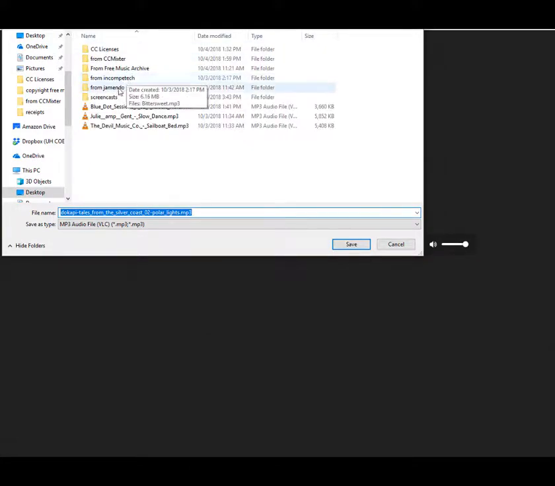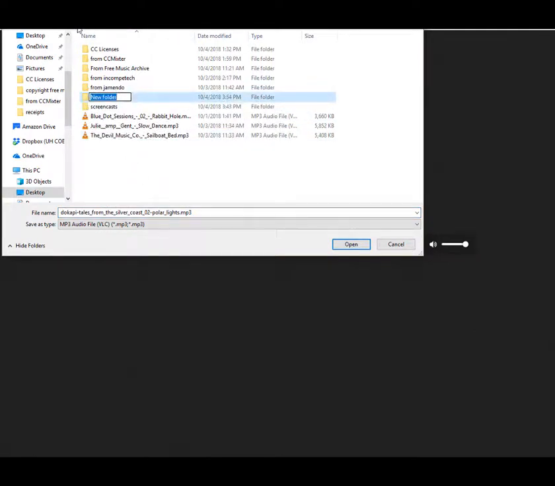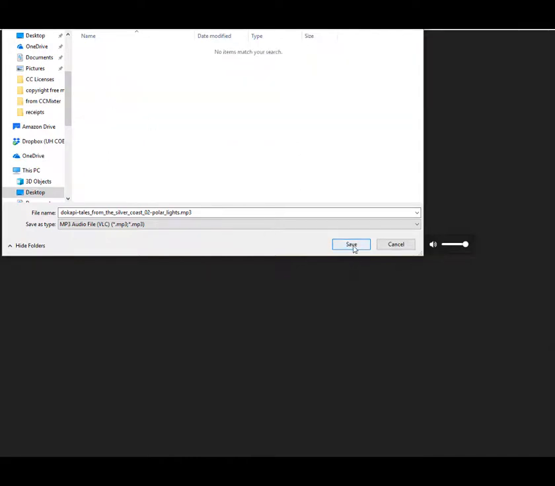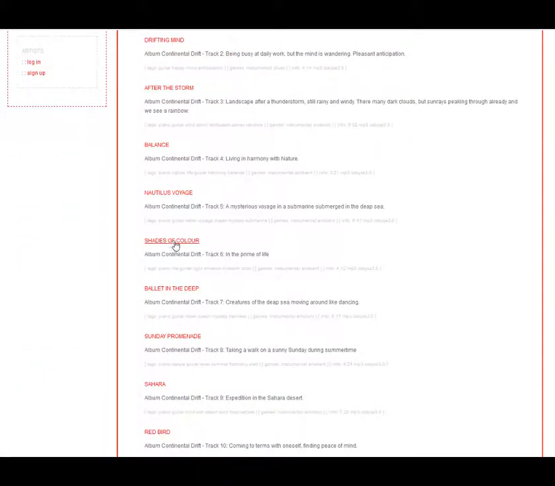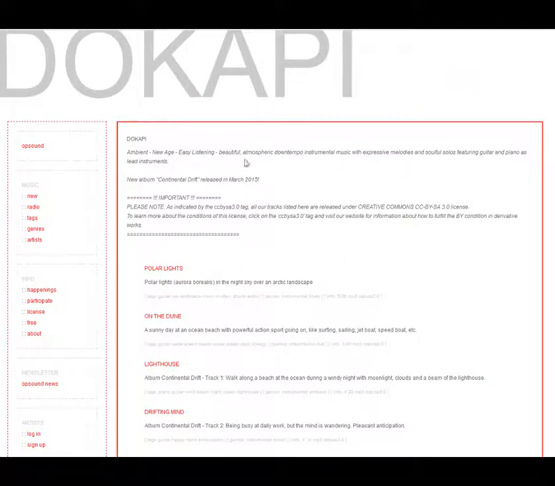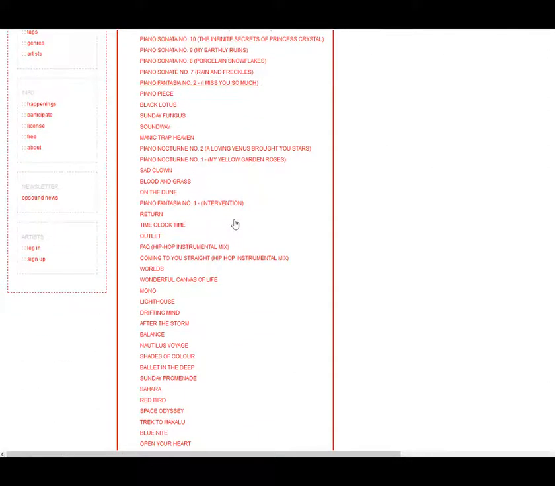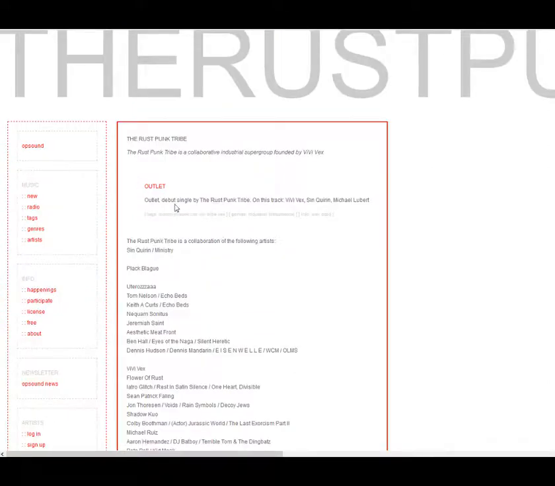Not bad. So then I'll just click Save Page As. Should be as an MP3 file, and it is. And then you decide where you want to keep it, and I don't have an Opsound folder, so let me create one. I like to keep my music somewhat organized so that if I want to go back and find other music that sounds alike, I can maybe find it a little easier. So anyway, that's the way you can do that one.